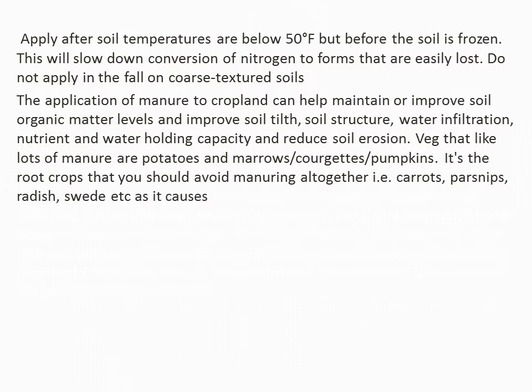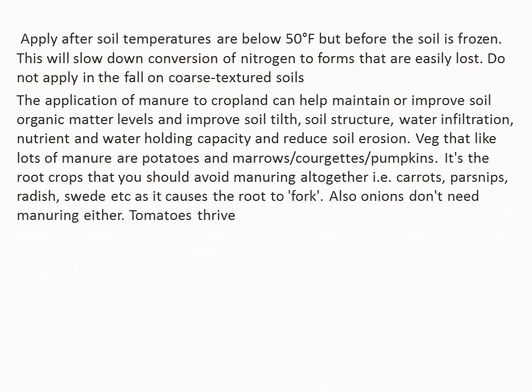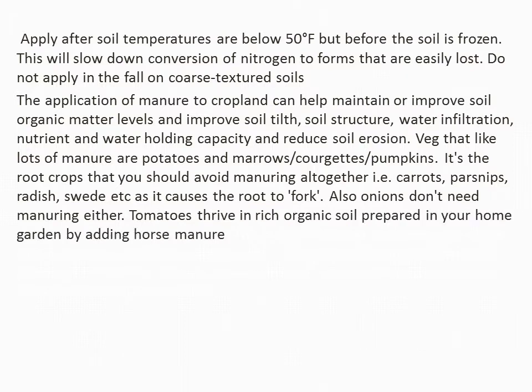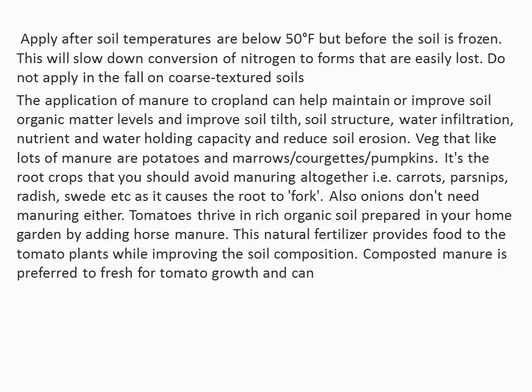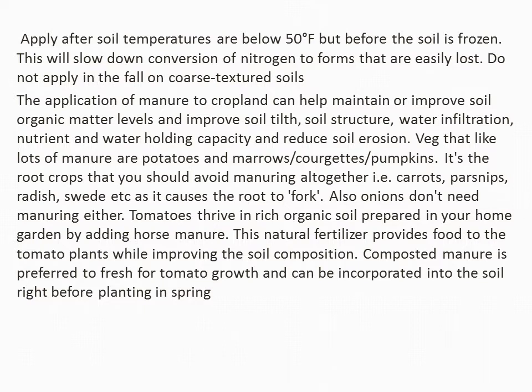Vegetables that like lots of manure are potatoes and marrows, courgettes or pumpkins. It's the root crops that you should avoid manuring altogether, that is carrots, parsnips, radish, swede, etc., as it causes the root to fork. Also, onions don't need manuring either.